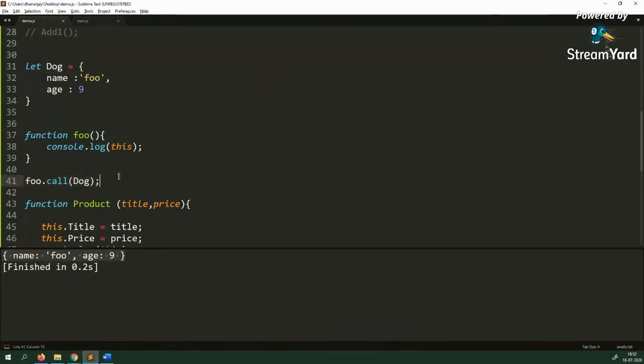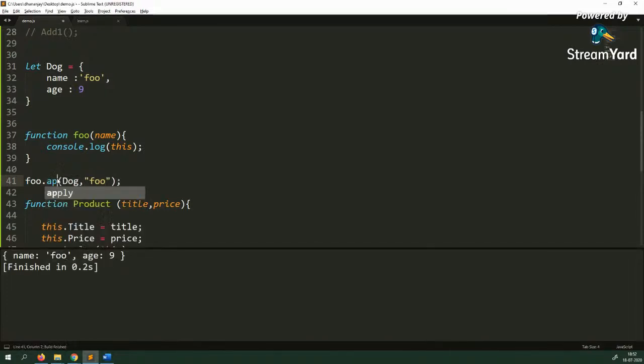All right. So in that way, you can manually pass it. If it has a parameter, let us say name, and you are using call, you can pass that parameter in a comma separated way. So C for call, C for comma. You can pass here foo, and it should work.